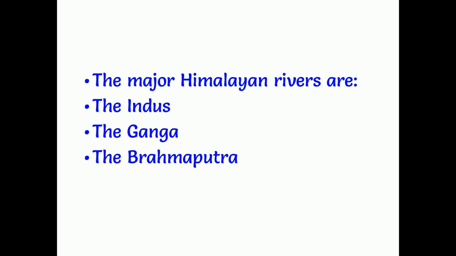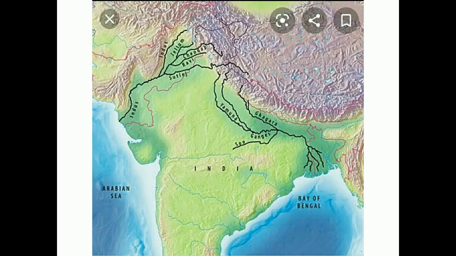So these are the three important major Himalayan rivers. What are the three major Himalayan river systems, children? Indus, Ganga and Brahmaputra. Now let us discuss each river separately. In this picture, you can see two river systems. One is Ganga and the other one is Indus.